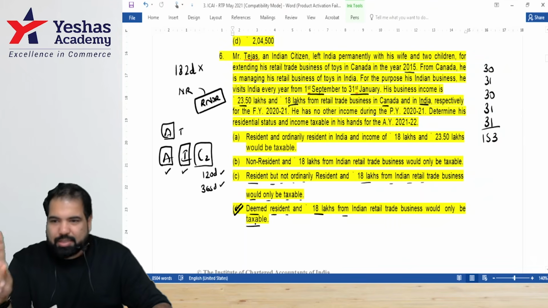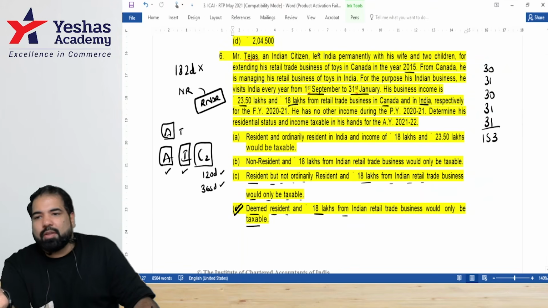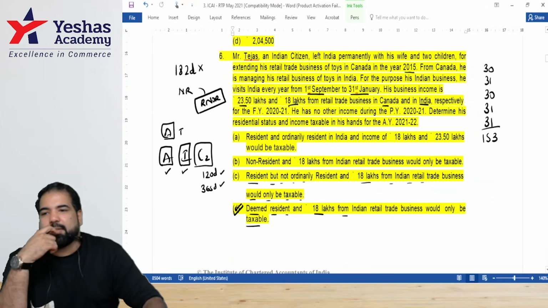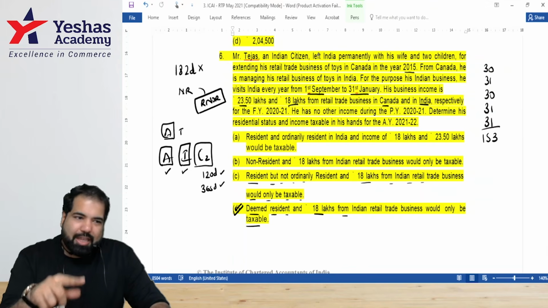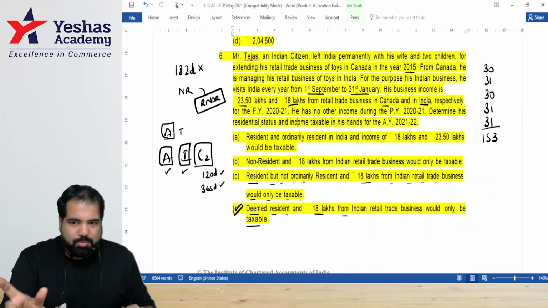People who got answer C are also right, but the main term is not RNOR, guys. What is it called? Deemed resident. So the answer is deemed resident. Everyone okay? Why deemed resident? Because he's actually a non-resident, but we are converting him. That's why the deemed resident concept is more important here.